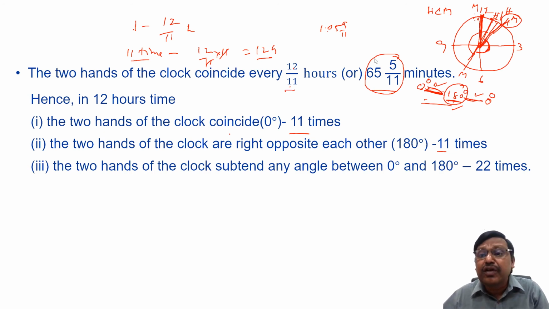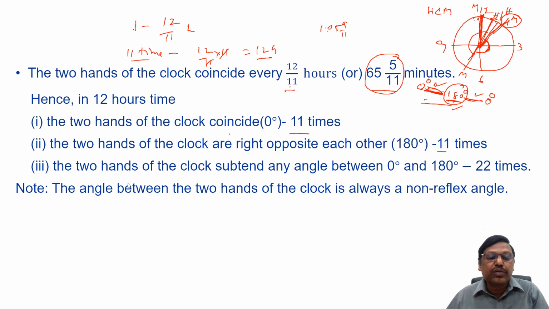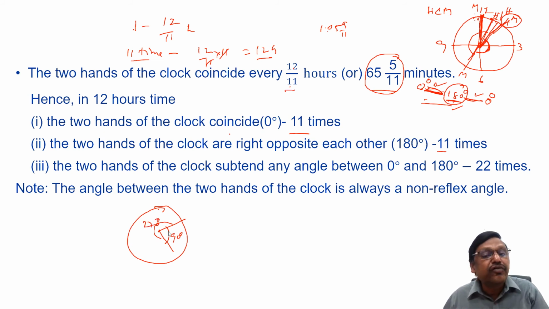Please remember, whenever we refer to the angle between the hands of the clock, it should be between 0 and 180. Rather, it should be a non-reflex angle. The angle between the two hands of the clock is always a non-reflex angle. Reflex angle means more than 180. Why I am saying this is, suppose one hand is here, another hand is here. I will say the angle is 90 degrees. Somebody will say, no sir, it is 270 degrees. There will always be confusion whether you should consider this portion or this portion.